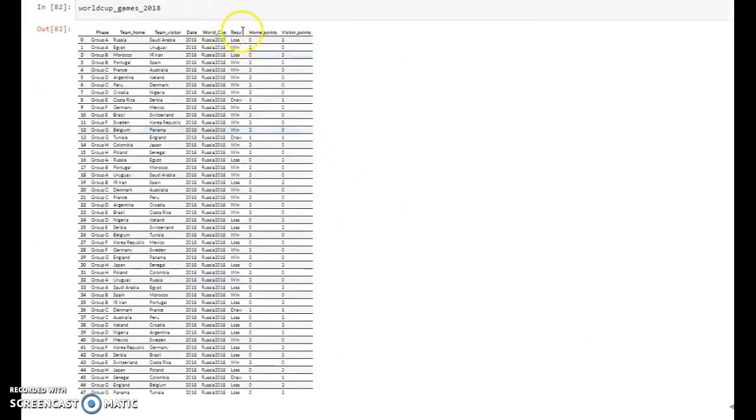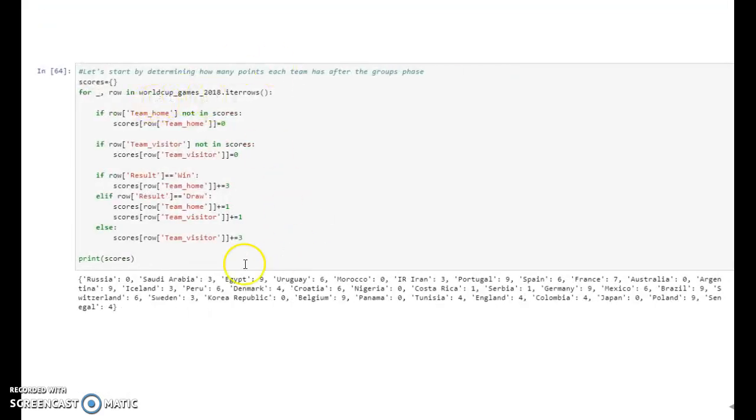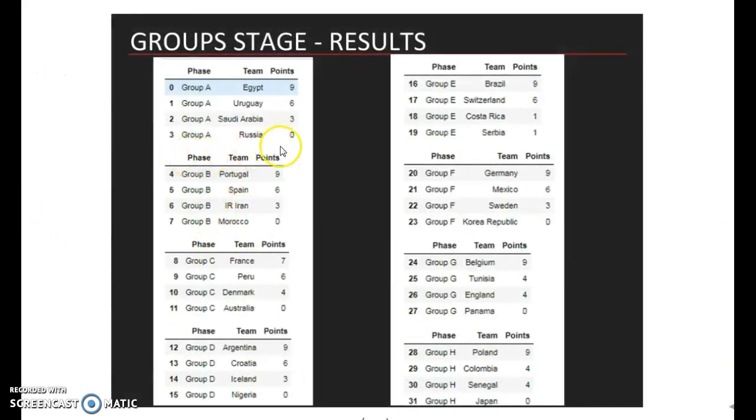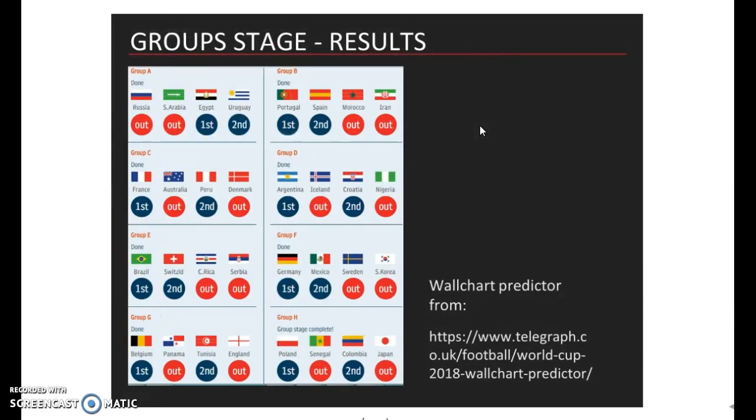Then I created a new column, including the result and also the number of points, 3 points for a win, 0 points for a loss, and 1 point for a draw. And we can see here the code for assigning the points. So Belgium 9 points, Russia 0 points. And then the next step was just to obtain the best 2 teams out of each group. And these teams made it to the round of 16, as we can see here.